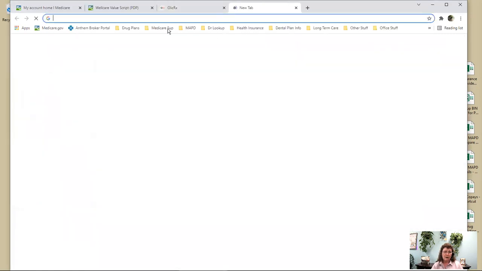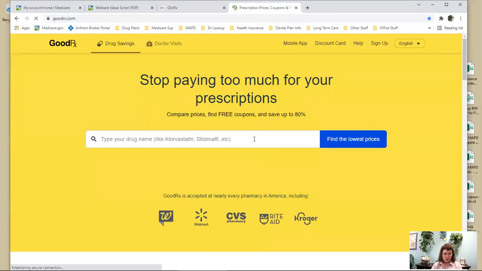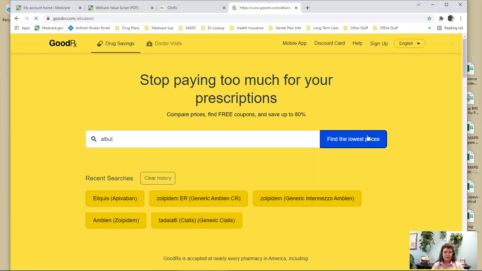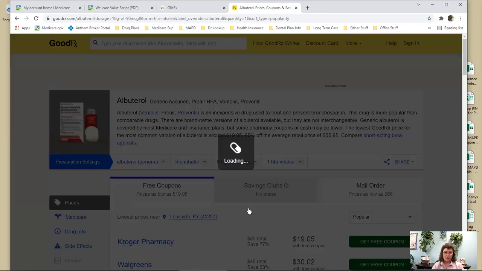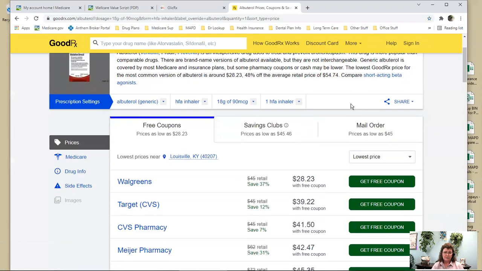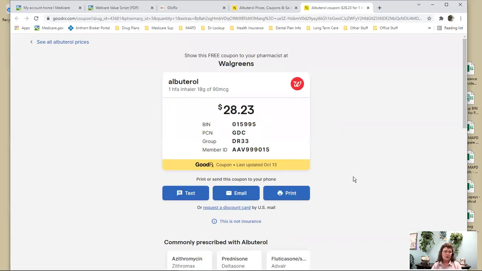If you go to GoodRx.com, you can just type in the drug. So I'm going to do the albuterol inhaler, and I'm going to use the 18-gram one. Then you can sort this by lowest price. So the lowest price for this is $28.23 at Walgreens. So I can just click on this free coupon, print this off, take it to the pharmacy, and I can use this over and over again.